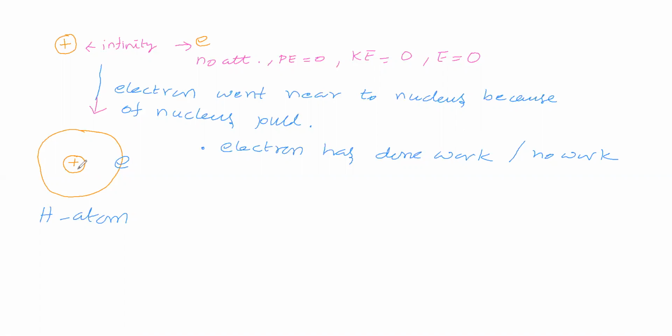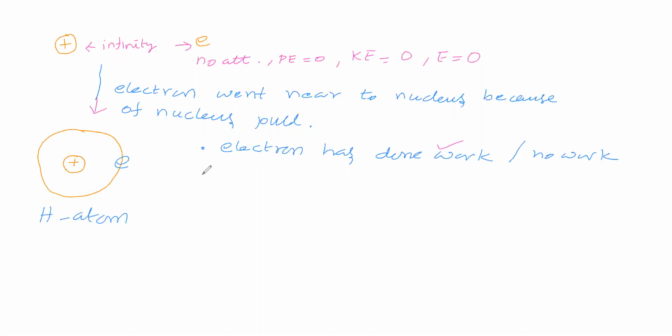In the hydrogen atom, there is attraction between them, which means a certain distance is there. The distance is not infinity. That means the electron came closer to the nucleus. Superficially, we can say that it traveled some distance. It traveled some distance, so has it done work or no work? Without doing work, is traveling possible? Therefore, we can say the electron has done work.